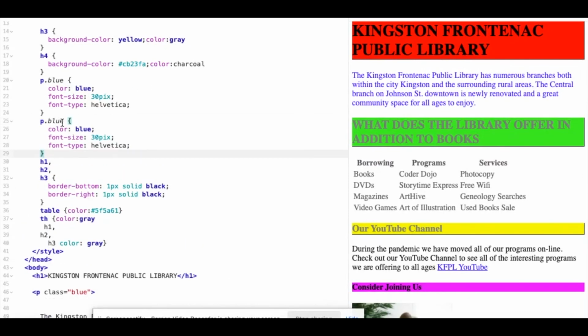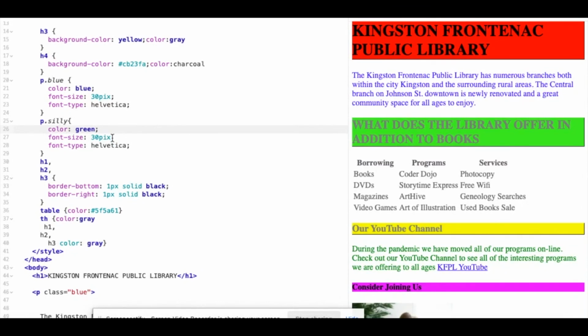And instead of P dot blue, we're going to call this one P dot silly because that's the name we gave to the paragraph. We want to change the font color to green. So we have to change this. And there we go. Our font is now green.